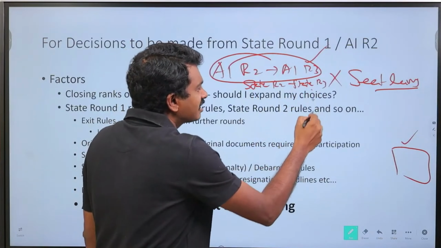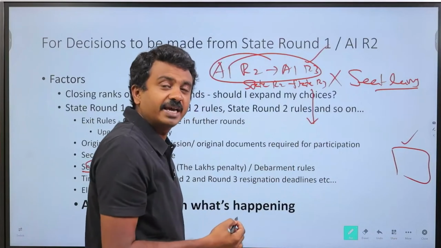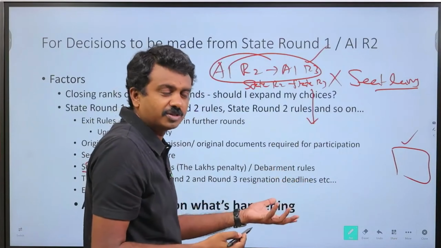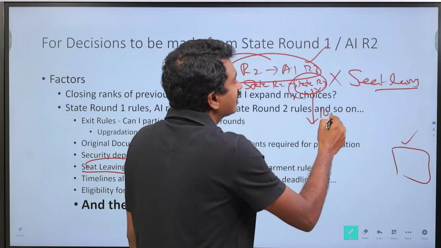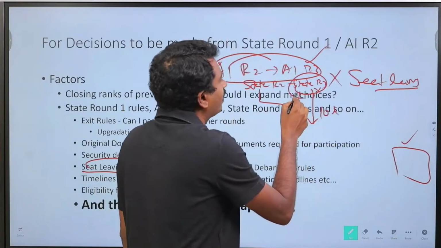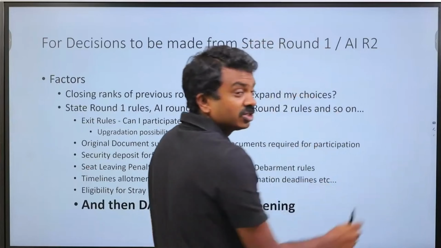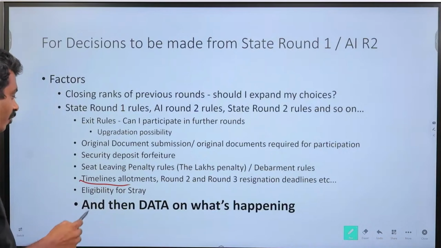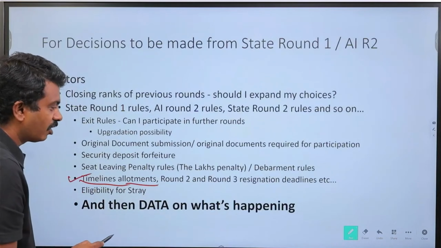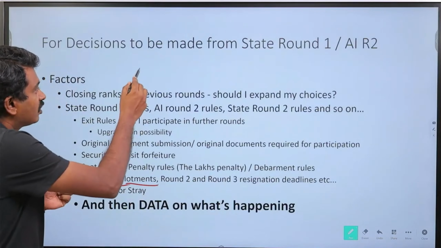Maximum they can do is again ask for a security deposit, which is possibly 2 lakhs or so. But there will be no seat leaving penalty of 10 lakhs applicable just because you upgrade properly from state round 2 to state round 3. So those understandings need to be there so that you are comfortable and confident about moving on to the next round. Timelines of allotments: when will my round 2 results come?